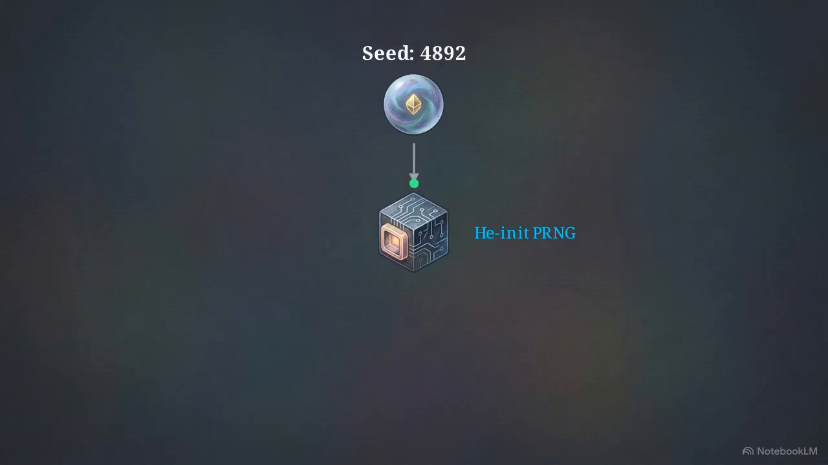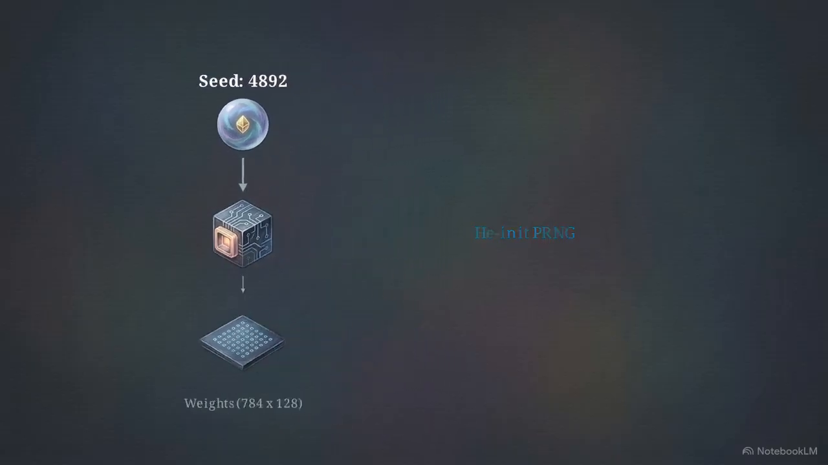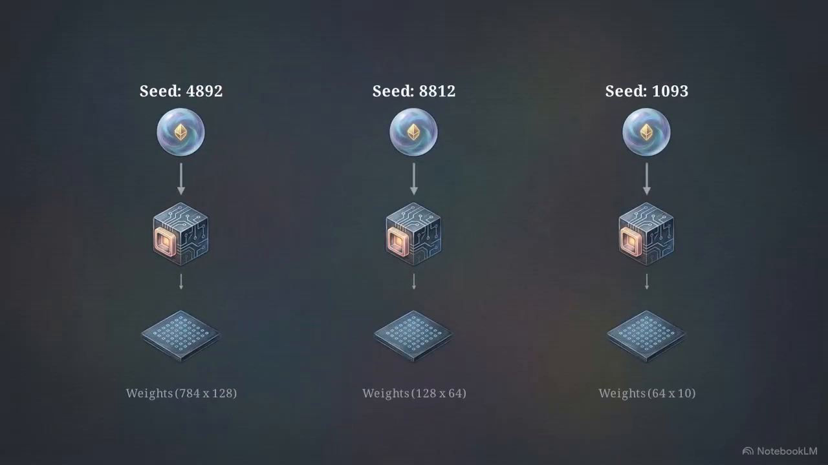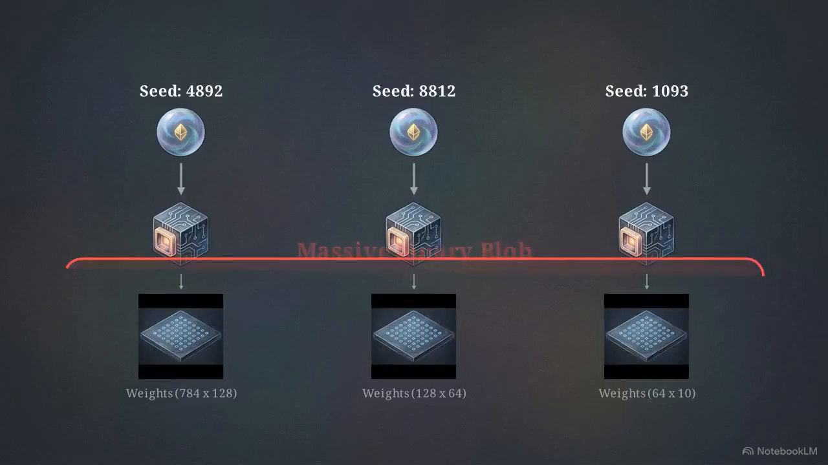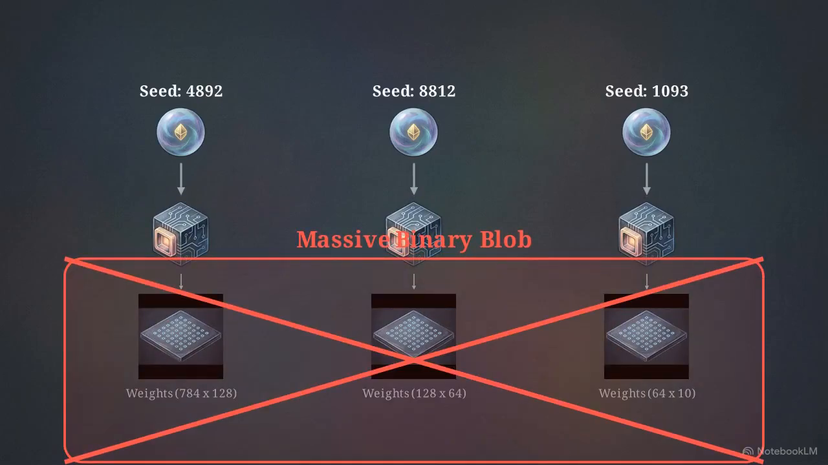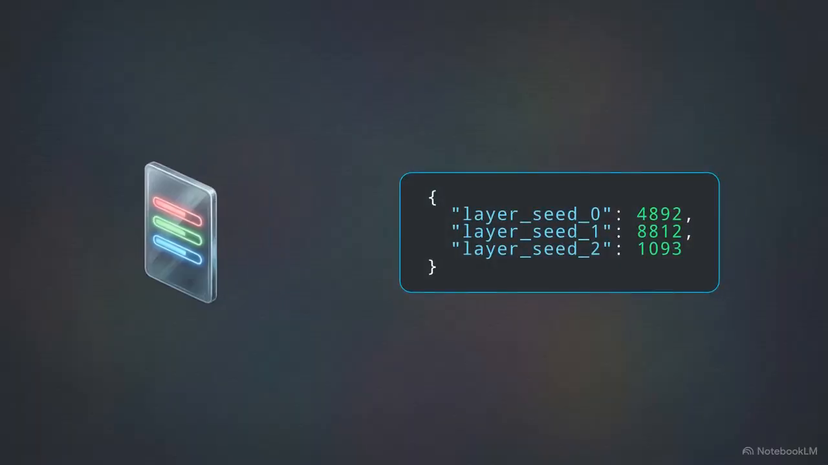A single 64-bit integer, a layer seed, is passed through a He initialization pseudo-random number generator. That generator outputs a complete static matrix of weights. By enforcing this constraint across the entire architecture, the physical footprint of the final trained network is decoupled from its node count. We don't save a massive binary blob of weights. The entire network checkpoint is a tiny JSON file containing exactly 3 integers.